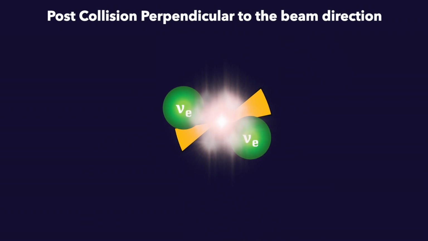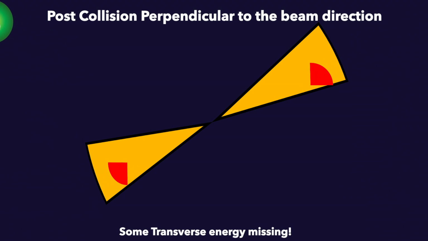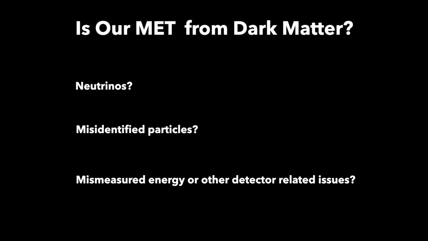However, it is not that easy. The standard model has particles, the neutrinos, that can also give this missing energy signal. In practice, finding the MET is a very hard thing to do. We spend a lot of time investigating whether our MET is from neutrinos, misidentified particles, or detector issues. And we use it with lots of other variables to help us look for dark matter.